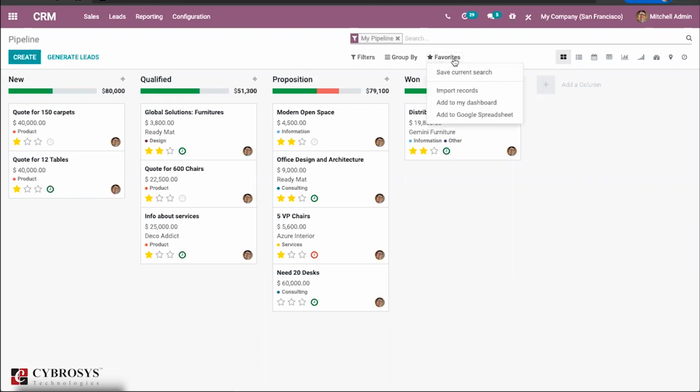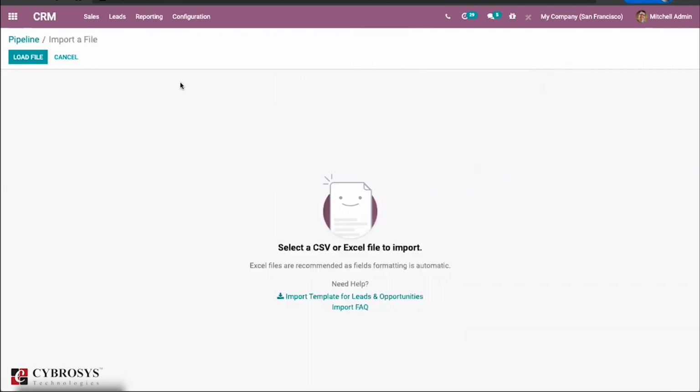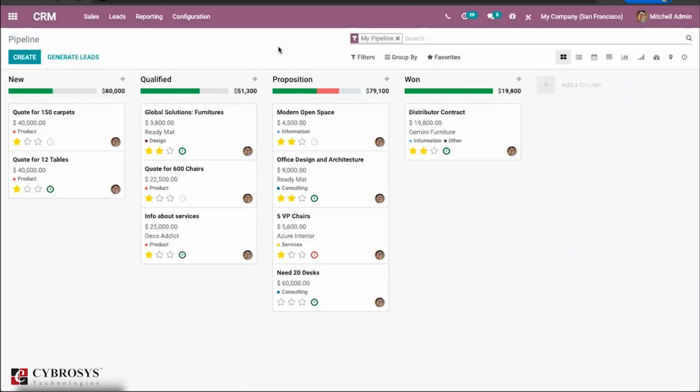The import has been moved to the favorites menu. So if you want to import any record, then you have to go to favorites and use import records. It will redirect you to the import a file option. So this is one of the changes Odoo has brought here.